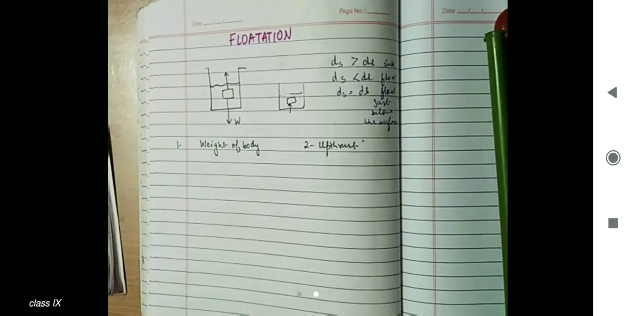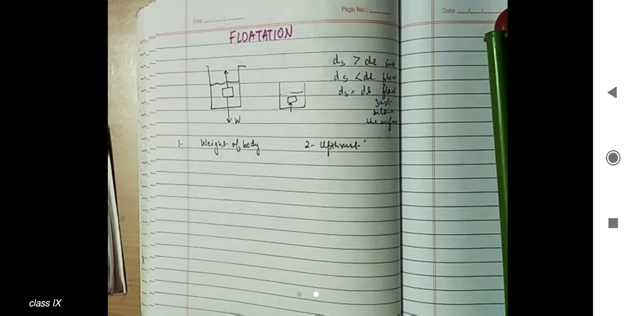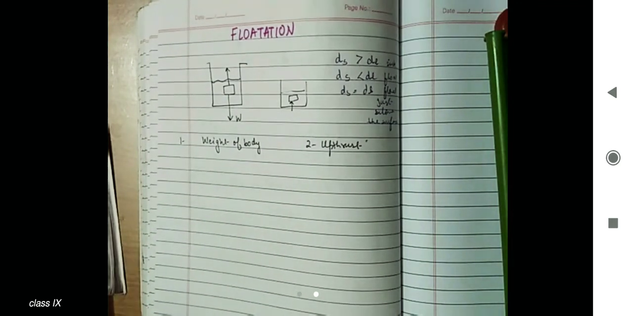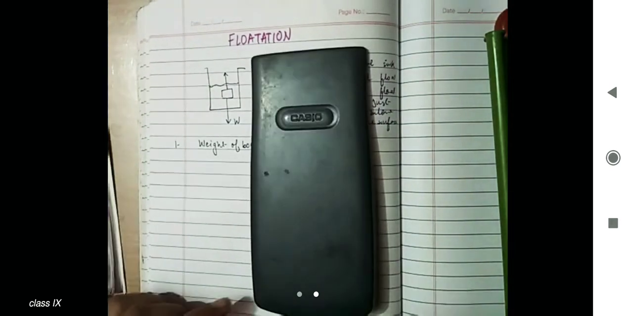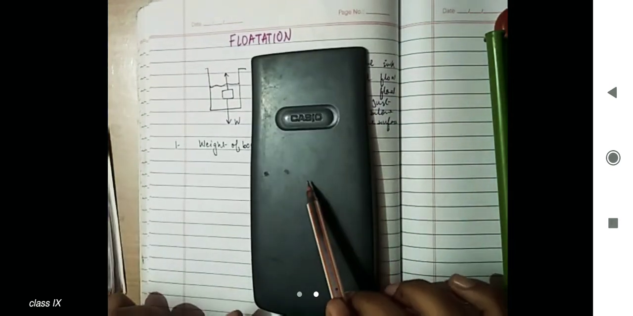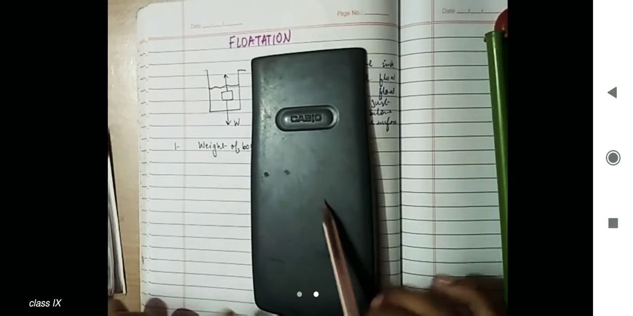Now two things I told you: the center of gravity and the center of buoyancy. Center of gravity: if you have any body, suppose this is a solid, the mass of this solid is supposed to be concentrated at one point. That is your center of gravity.